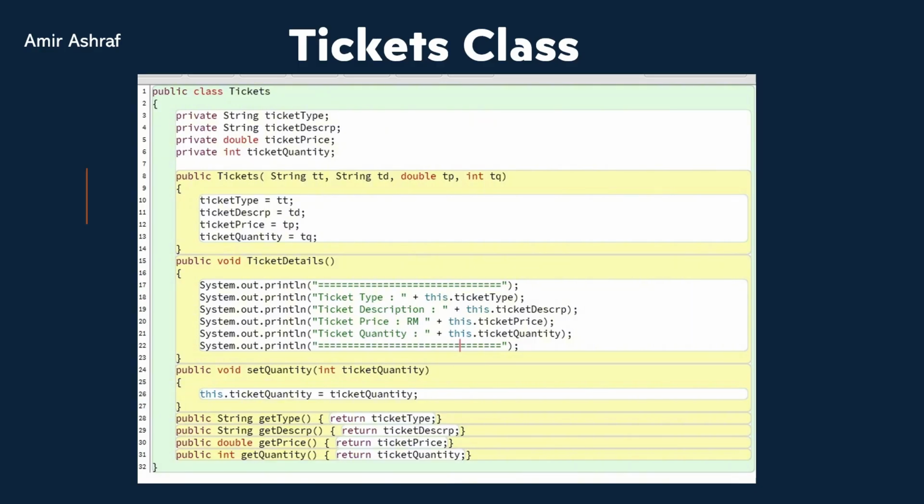Now for the ticket class. First, it has four attributes: ticket type and ticket date as strings, ticket price as a double, and ticket quantity as an integer. Second, the constructor sets four parameters to initialize all these attributes upon creation. Third, we have one setter to update the ticket quantity and four getters to retrieve each attribute value. Finally, the ticket details method simply prints and displays the complete ticket information on the screen.